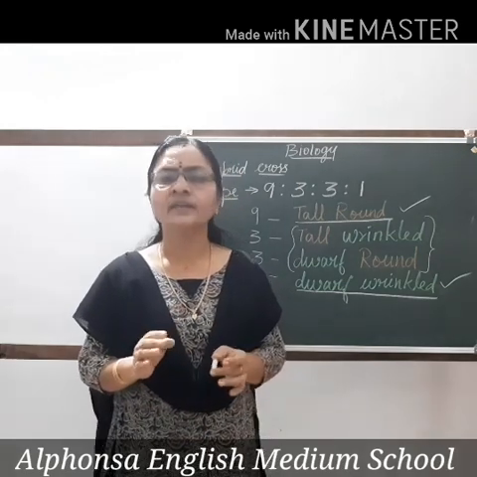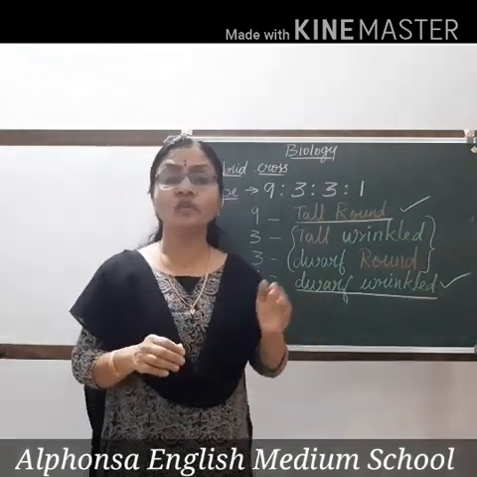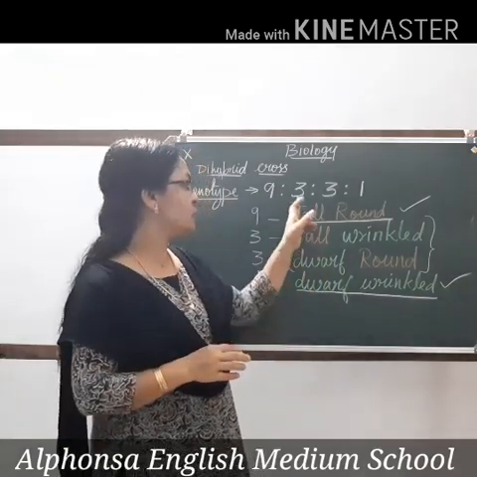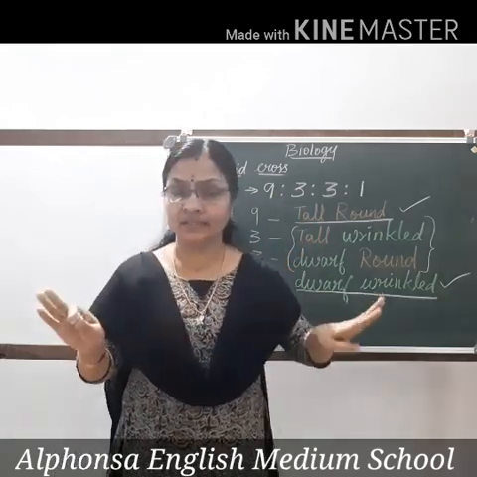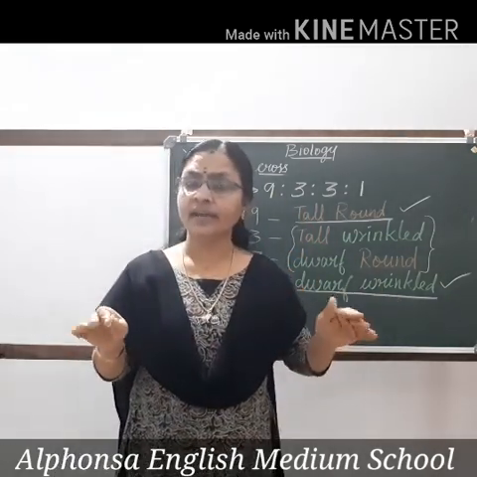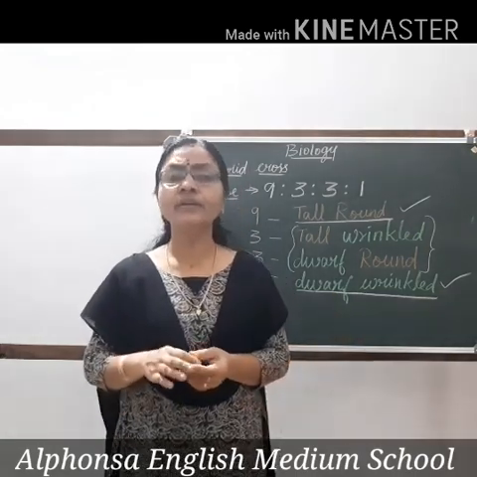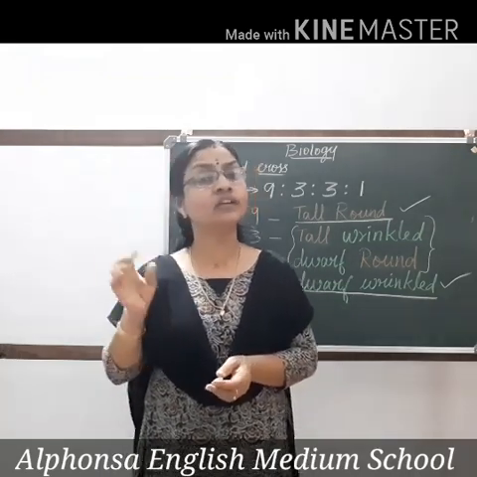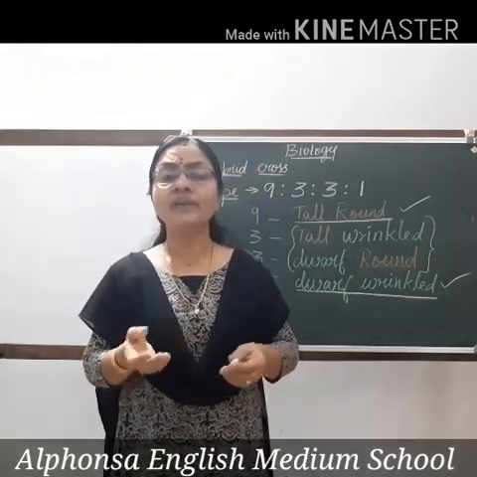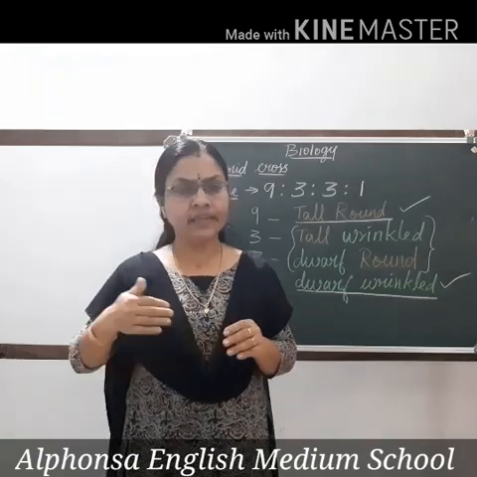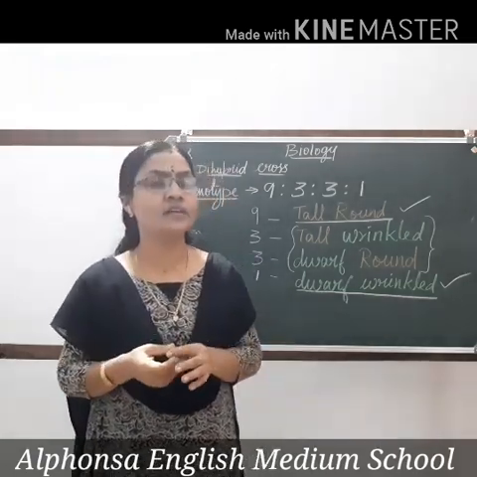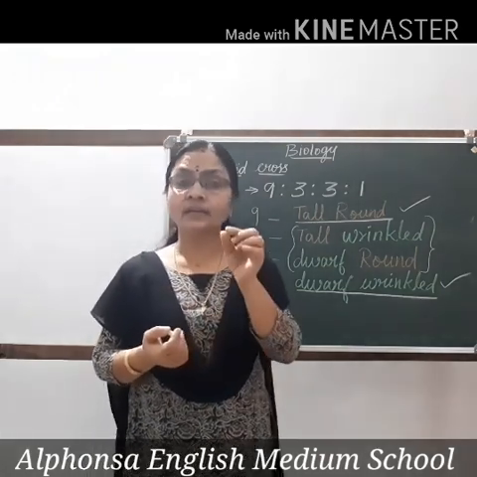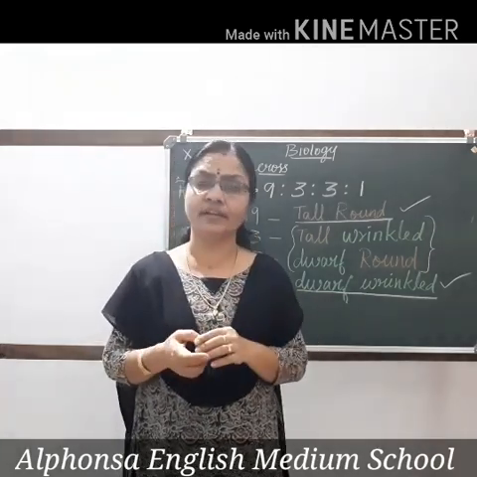Is it clear? Next, one more thing I told you, with a monohybrid cross also you can explain the law of segregation. In a dihybrid cross you can say that because tallness and roundness are getting separated during gamete formation, characters are inherited independently. If you are taking a monohybrid cross, you know in the F1 generation all the plants produced were tall. But when we crossed the F1 generation plants, in the F2 generation both the parental characters were seen. That was because the dwarfness was inherited in the F1 generation.